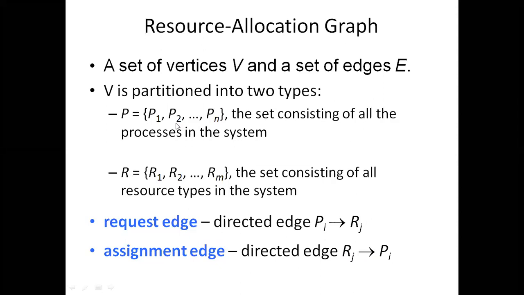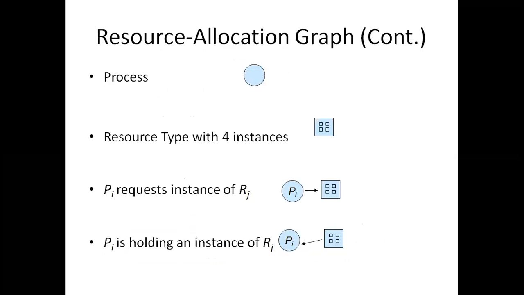In our example, how many processes are there? P1 to Pm. How many resources? R1 to Rn. In this resource allocation graph, we have vertices as well as edges. Vertices here are processes, represented with a circle. And if you observe, there is a resource with 4 instances of the same resource available in the machine. This is the request edge and this is the assignment edge. Here a process is requesting a resource, and here the resource is assigned to a process.